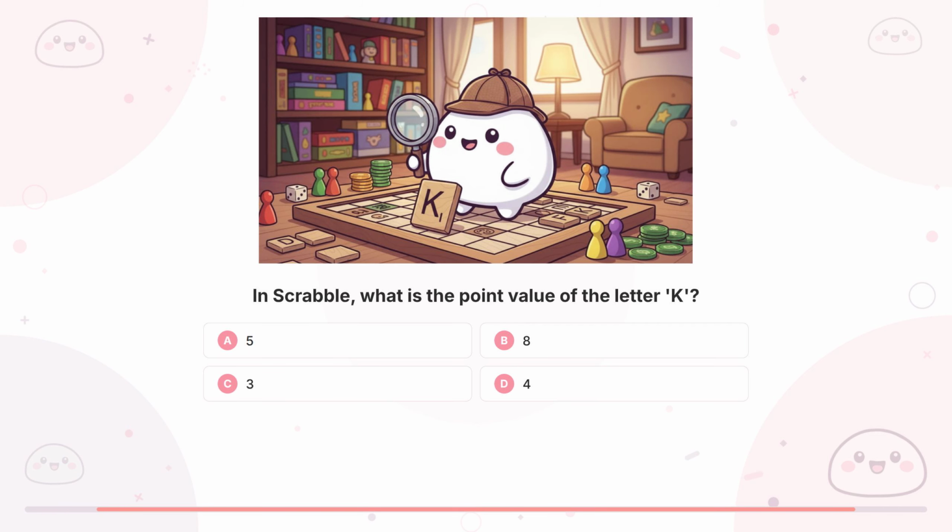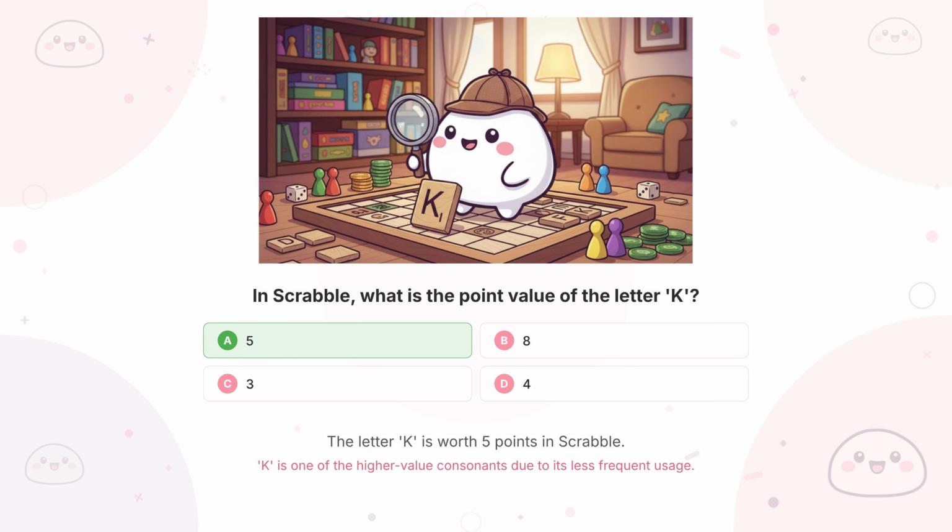Question 18. In Scrabble, what is the point value of the letter K? If you said A, 5, you got it.